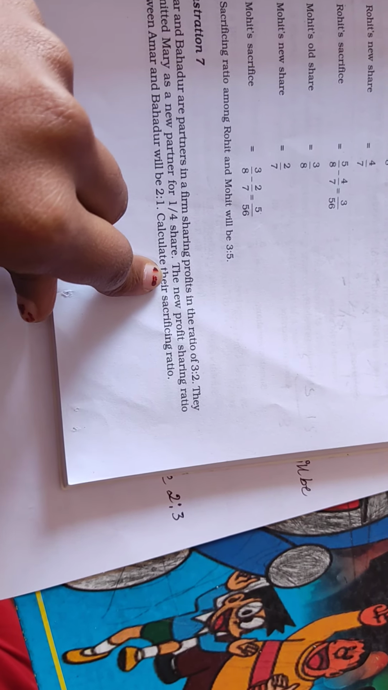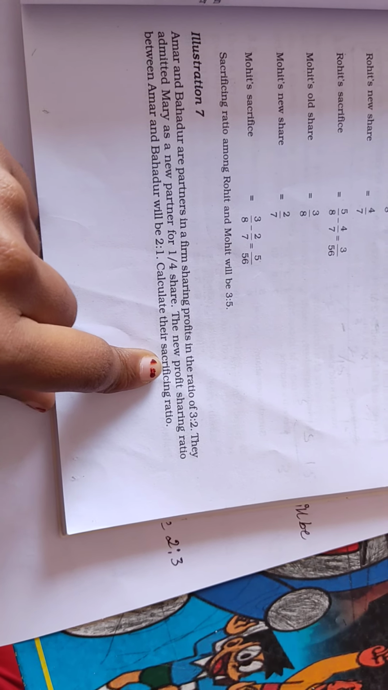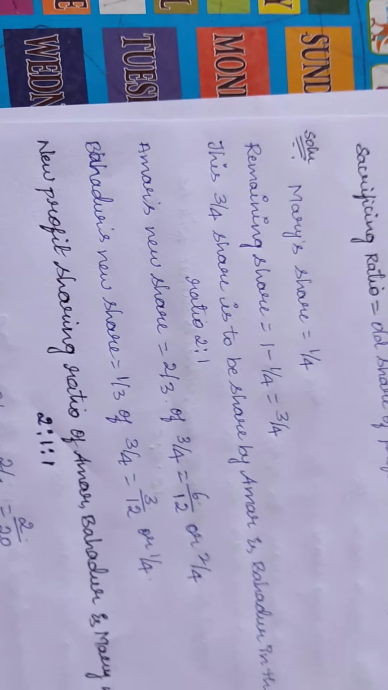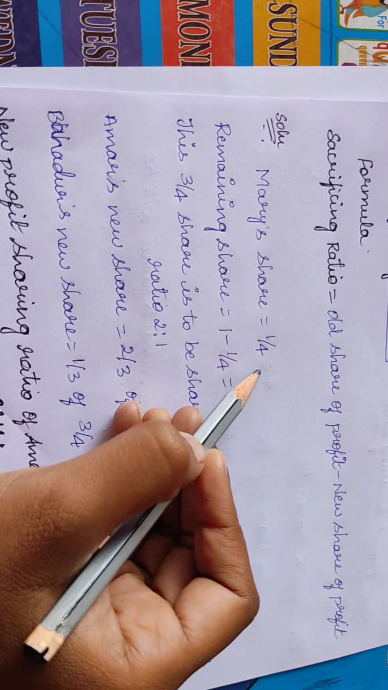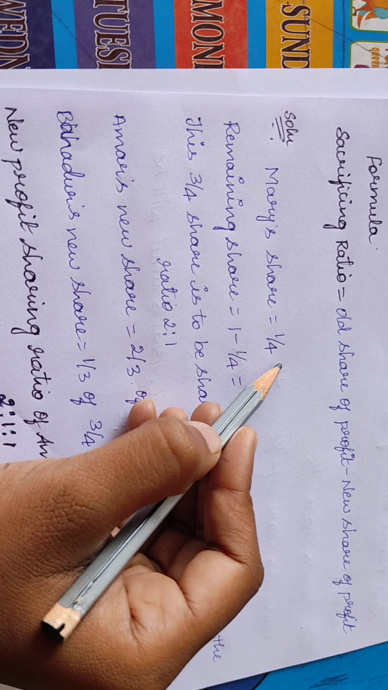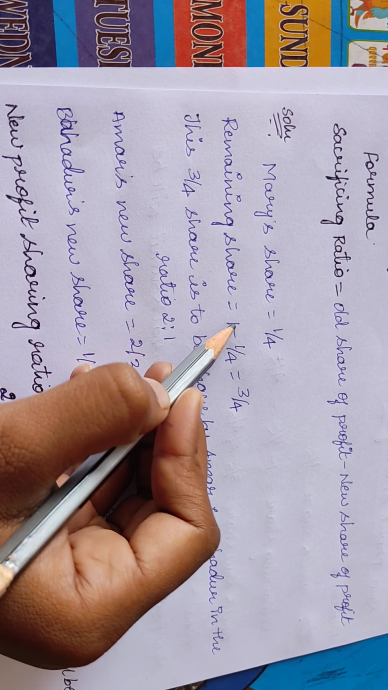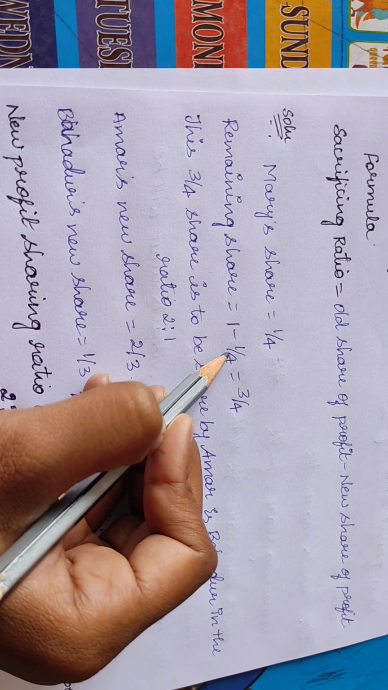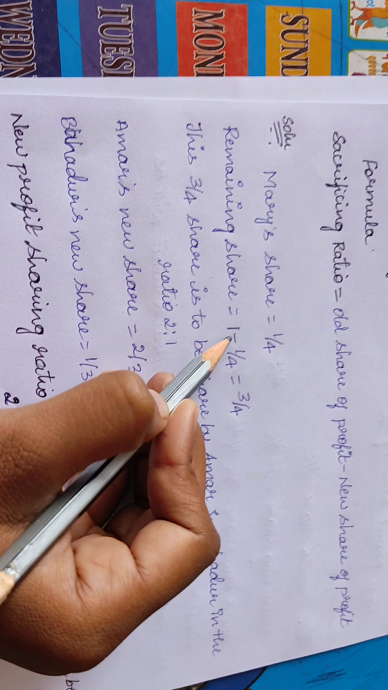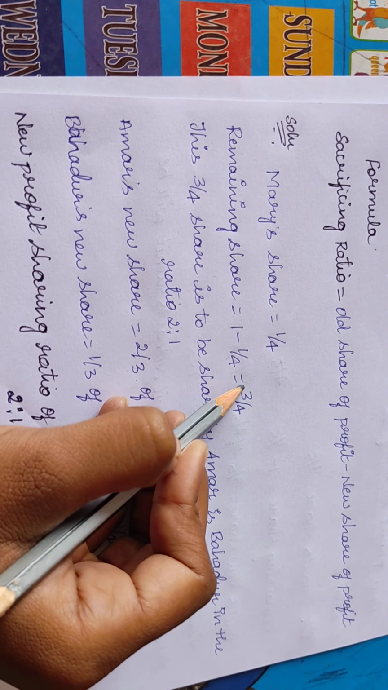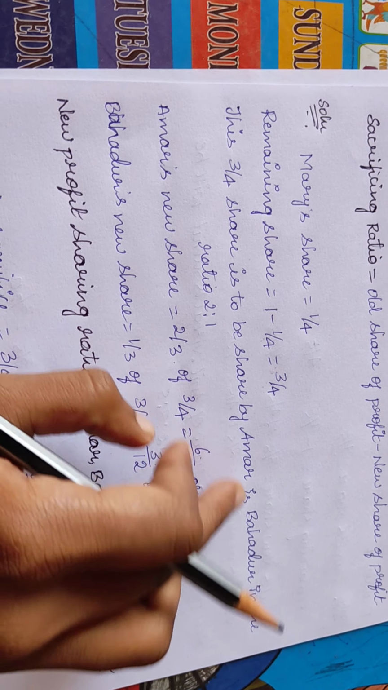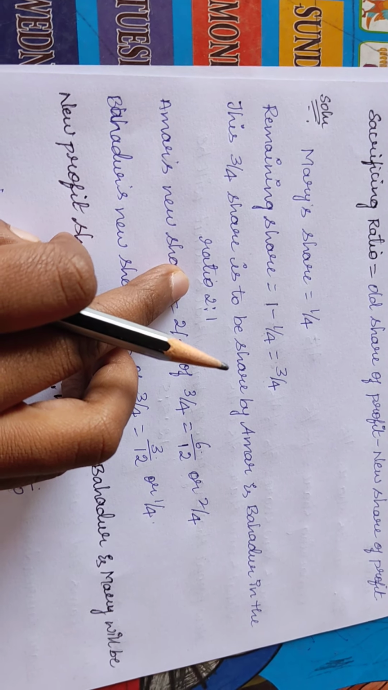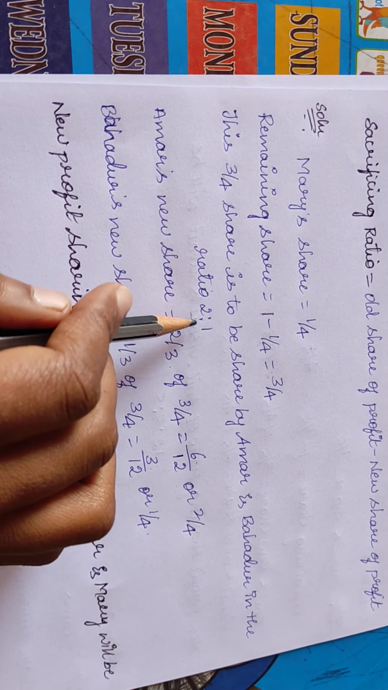Now we have to calculate their sacrificing ratio. So let us solve it. Mary's share is 1/4. That is given in the question. They have admitted Mary in the firm by giving 1/4 share. So what is the remaining share? 1 minus 1/4. 4 into 1 is 4. 4 minus 1 is equal to 3. So 3/4 is the remaining share. This 3/4 share is to be shared by Amar and Bahadur in the ratio of 2:1. This 2:1 is given in the problem already.